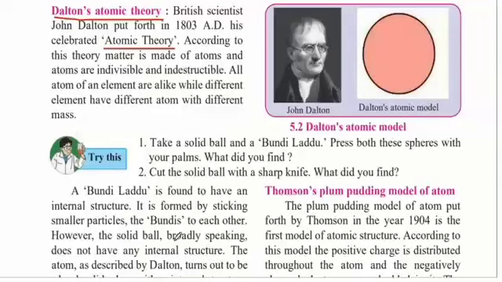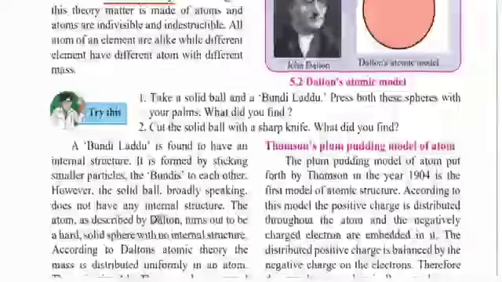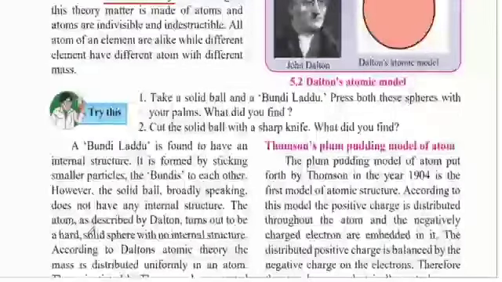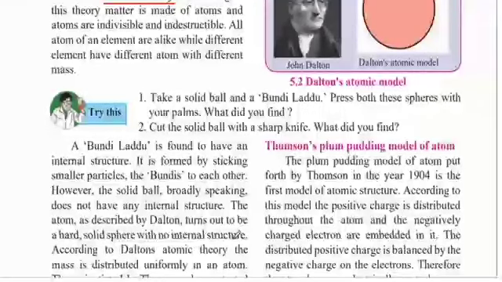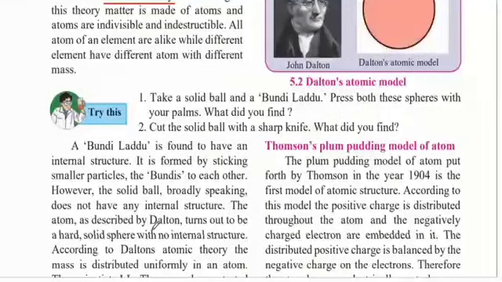However, the solid ball, broadly speaking, does not have any internal structure. So when you cut this ball as such, you will not find any smaller particles that are stuck to each other, like how we found in the bundi laddu. The atom, as described by Dalton, turns out to be a hard solid sphere with no internal structure. So Dalton did not exactly see the atom and did not know how it looks. So what he said was that the atom is like a ball and it is very small and hard and it does not have any internal structure.